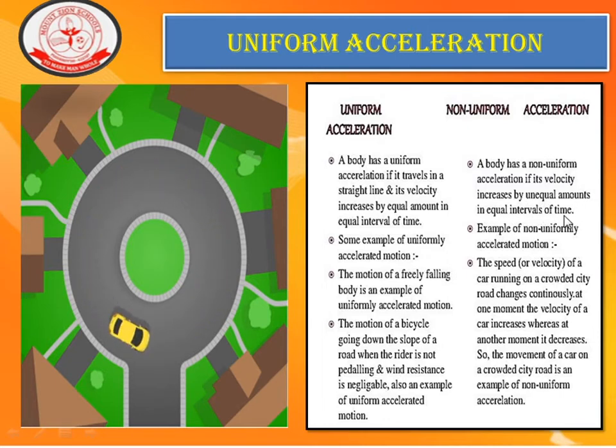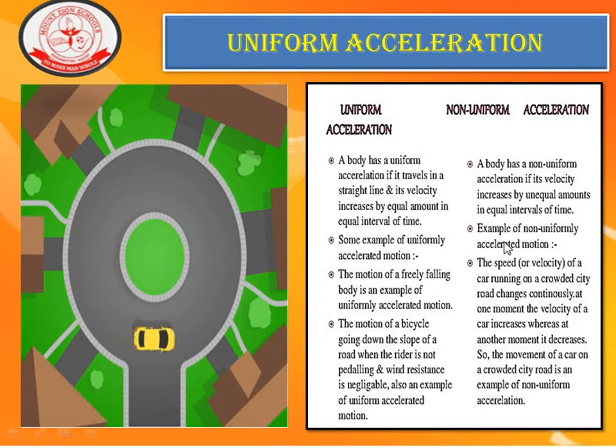For every 5 seconds, if the body covers 5 meter, 10 meter, 12 meter, like that, it covers unequal distances, then it is said to be in non-uniform acceleration.